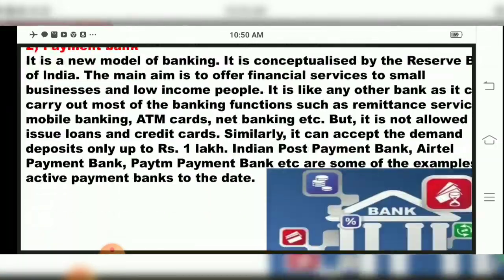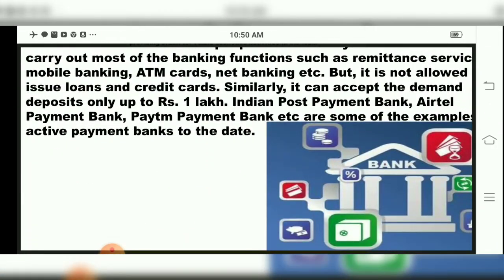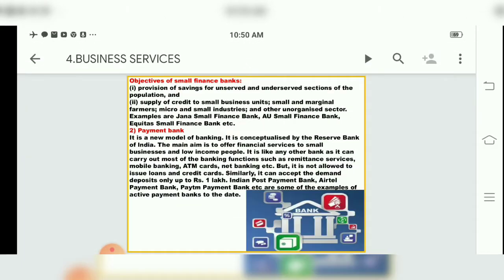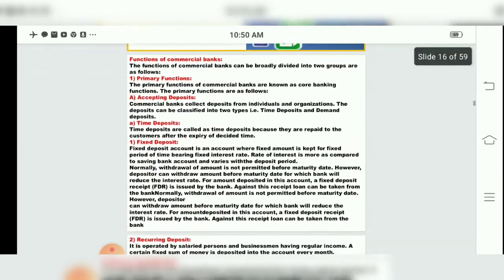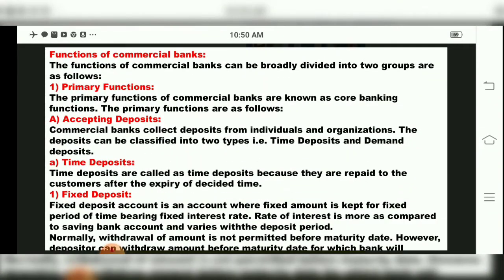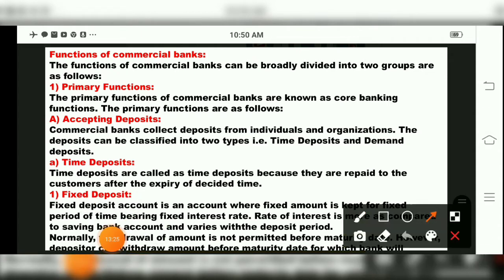Now we come to our next point in the chapter, children, that is functions of commercial bank, and that is also an important point for you. For long answers they can ask, explain functions of commercial banks. Keep in mind for long answer. So this will be more important. We will study now functions of commercial bank.